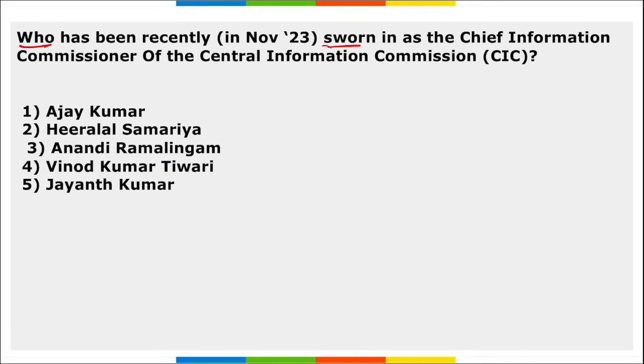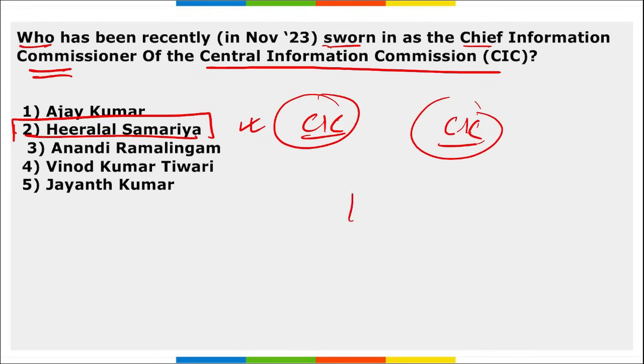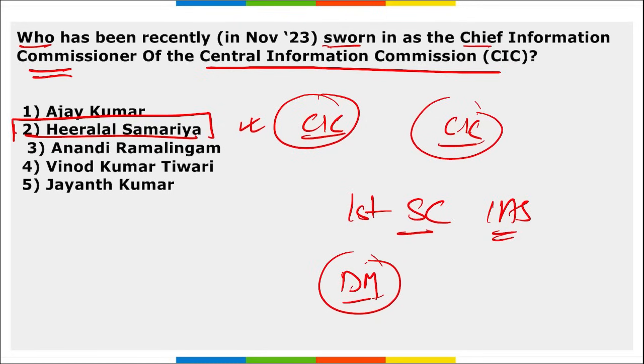Who has been recently sworn in as the Chief Information Commissioner of the CIC, Central Information Commission? Hiralal Samariya, right? He has been recently sworn in as the Chief Information Commissioner of the CIC, that is the Central Information Commission, and he became the first scheduled caste IAS officer to hold this position. President of India Droupadi Murmu ma'am administered the oath of office at a function at Rashtrapati Bhavan. He succeeded whom? He succeeded Yashvardhan Kumar Sinha.